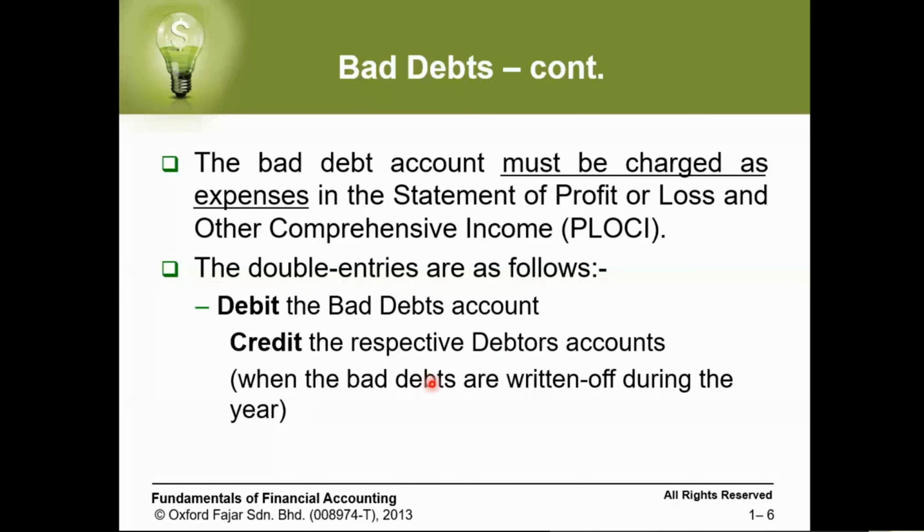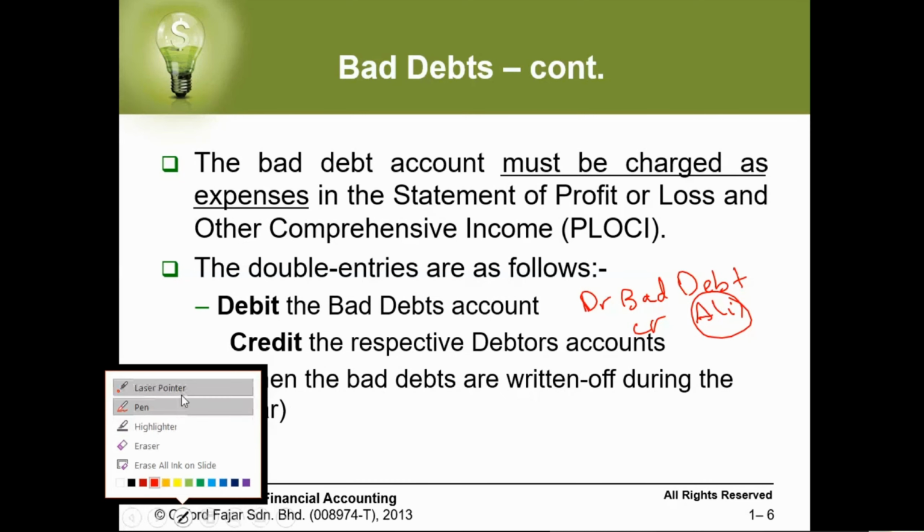Let's say I have a customer, his name is Ali as an example, and I know that Ali is now bankrupt and he cannot pay. So how can I record this? This is in case the customer has gone bankrupt and cannot pay at all. So we put the debit which is bad debt, and the credit which is Ali, in case my customer's name is Ali. Okay, so this is how we record the bad debt.